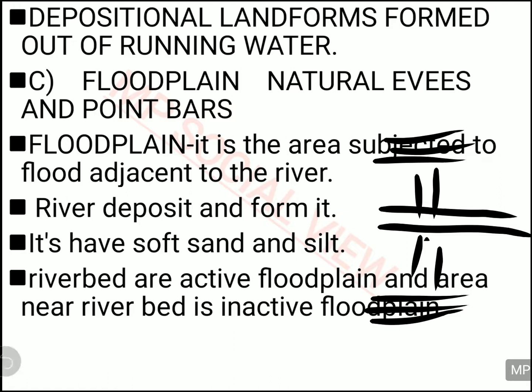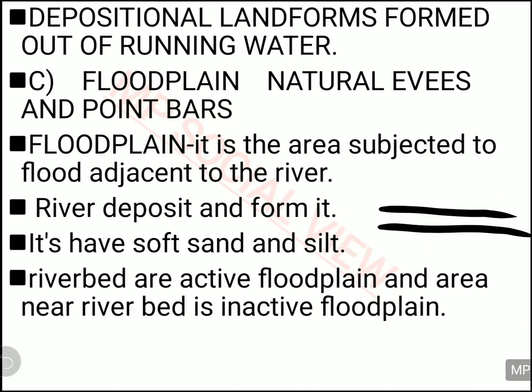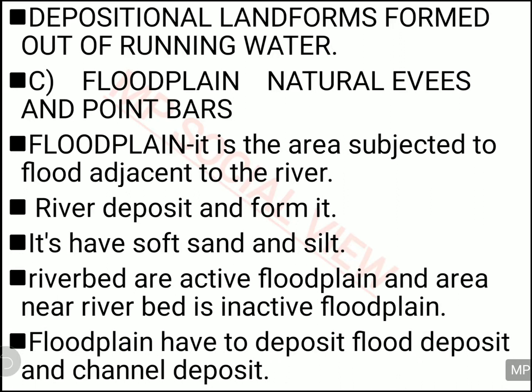So the river has its floodplain, and it also has the active and inactive floodplain. Active floodplain is where the deposit is always being made, and inactive floodplain is where sometimes the deposit of materials is made. And the floodplain is not only made by the material brought during the flood, but also when normally the river or the channel is flowing, it is bringing some material and depositing it in this area. Alright, so this is about your floodplain.